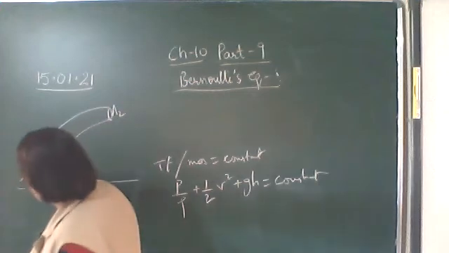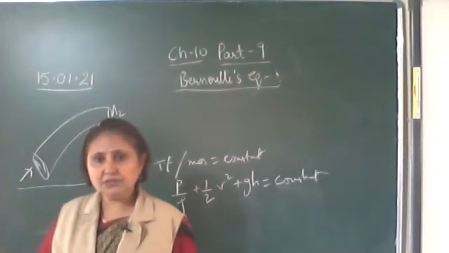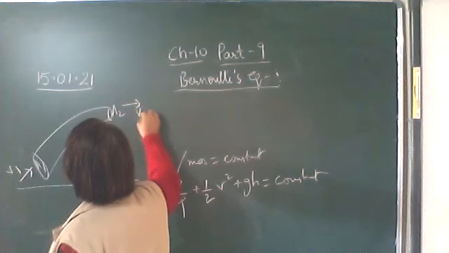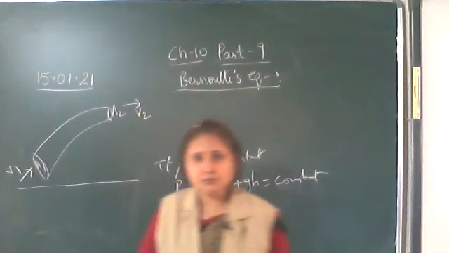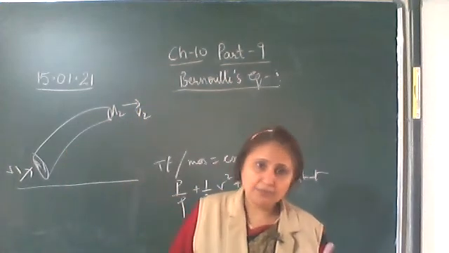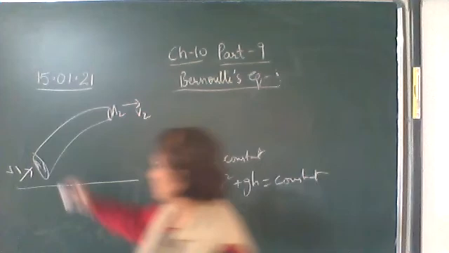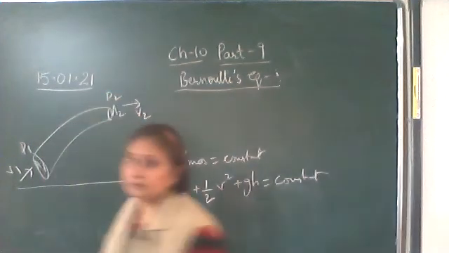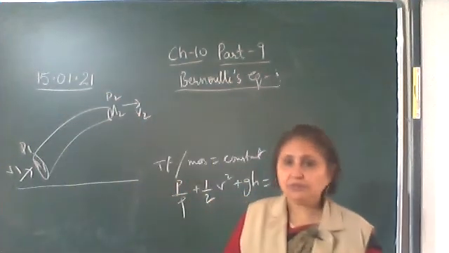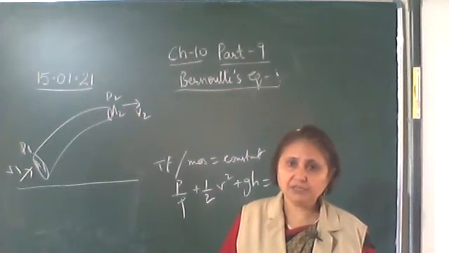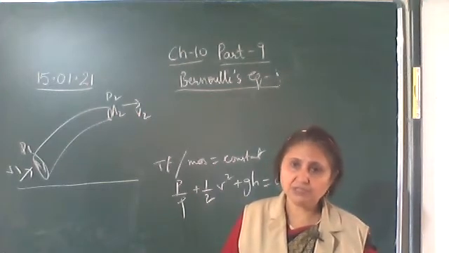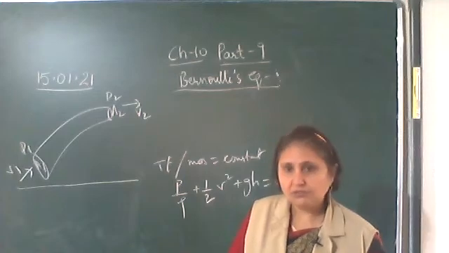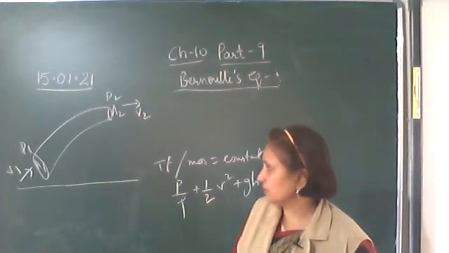When the liquid is entering the tube, its velocity is V1, and on leaving, let the velocity be V2. Liquid flows from high pressure to low pressure, so here the pressure is P1, here the pressure is P2. We have considered an ideal liquid, so its density does not change and remains constant.